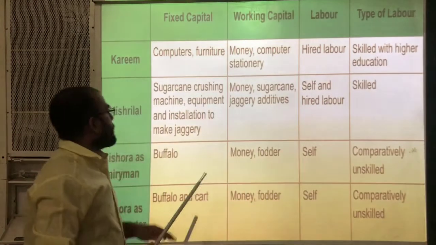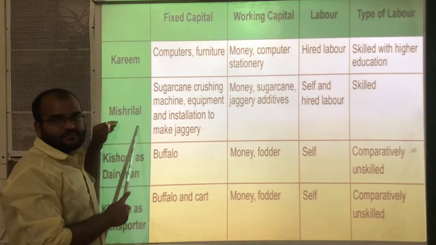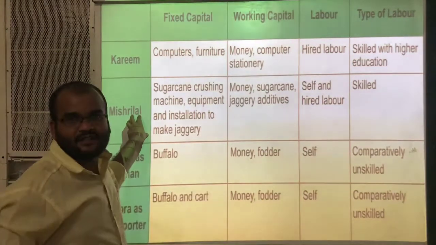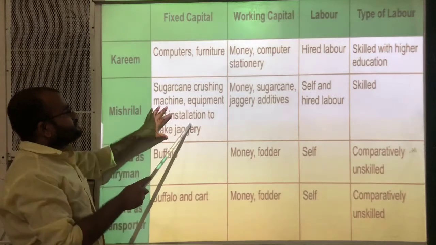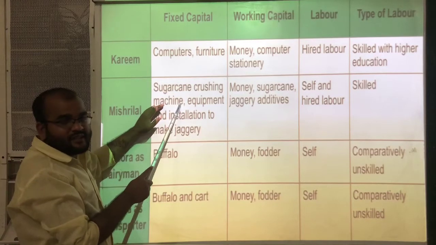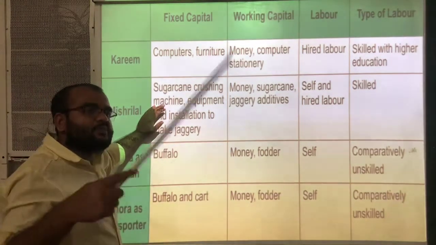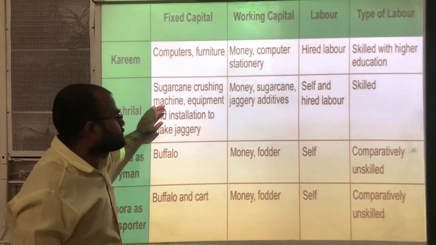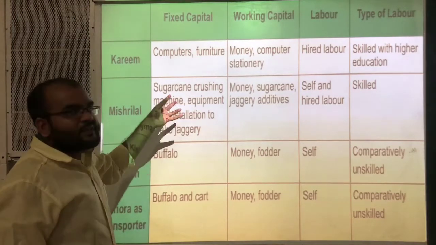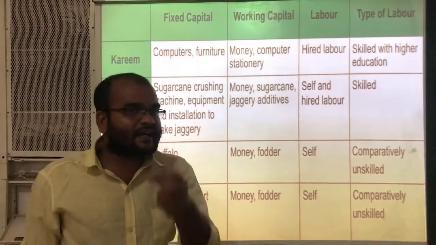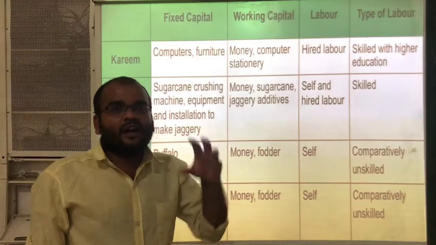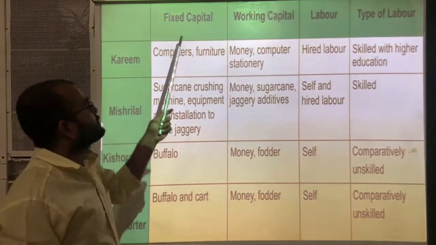Okay, in the same way, we have to discuss about Mistry Lal. What is his fixed capital, working capital, labor, all these things. Okay, first of all, fixed capital. Okay, sugarcane crushing machine. He is running one sugarcane crushing machine, so that machine is a fixed capital. Next, equipment and installation to make jaggery. And after getting sugarcane juice, he is preparing jaggery. So to prepare the jaggery, he needs some equipment. Okay, all that equipment also comes under fixed capital.